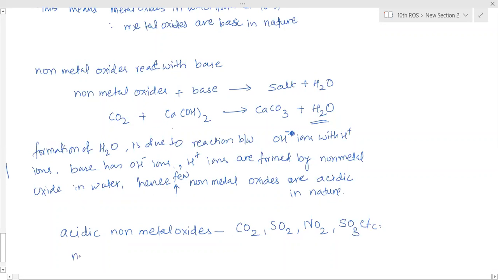And there are neutral ones also. So some of them are neutral.